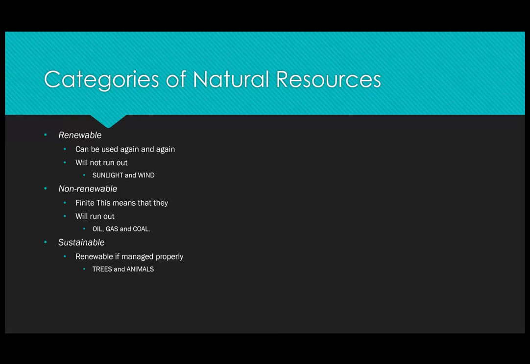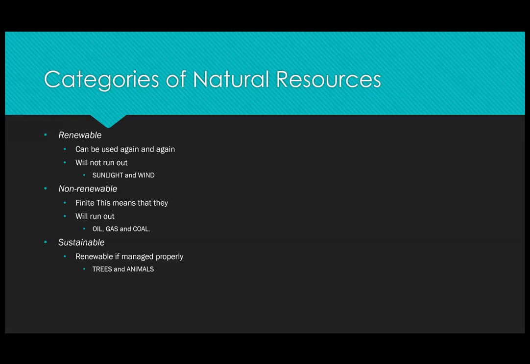And lastly, our sustainable ones, which are resources that if we manage them properly, they're not going to run out. Okay, so for example, trees. If we cut every tree down on Earth, we're not going to have any more trees. We run out of trees. However, if we only take a certain amount of trees, allow other ones to grow and be proper with their management, they're going to stick around.